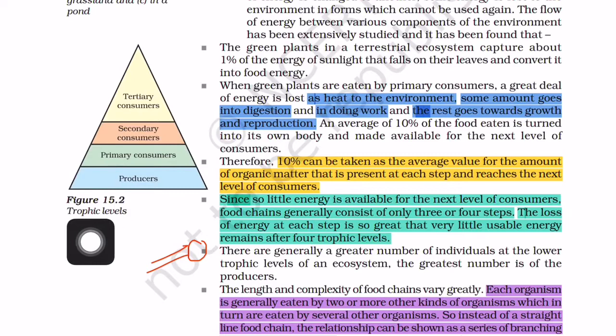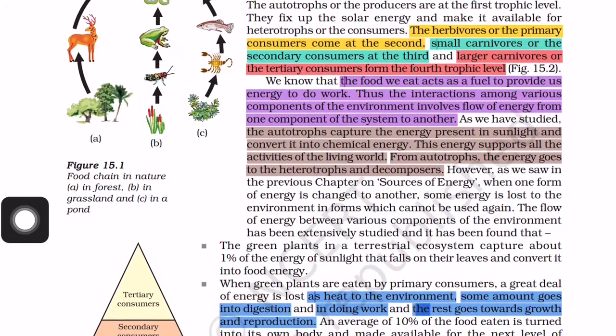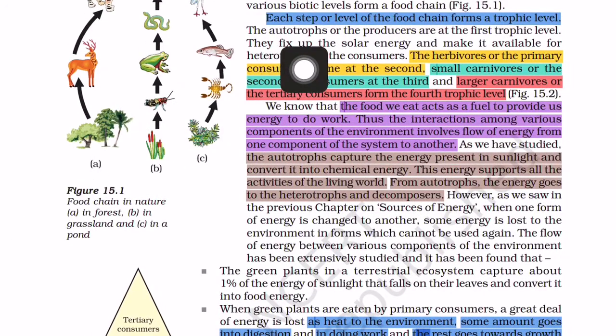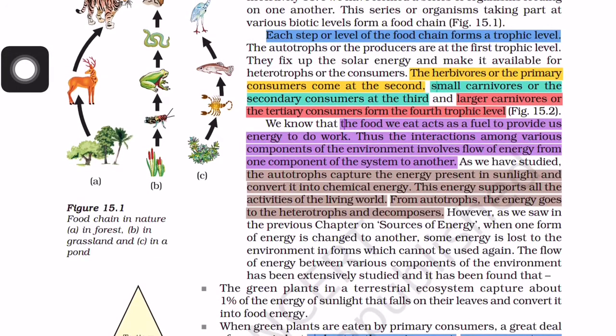You have to remember who are present in the first, second, third, and fourth trophic levels. Remember, in the first trophic level only producers are there. So the definition of trophic level is very important, and who are present at each level. The autotrophs or the producers are at the first trophic level. This is very important. They fix solar energy and make it available for heterotrophs or the consumers.